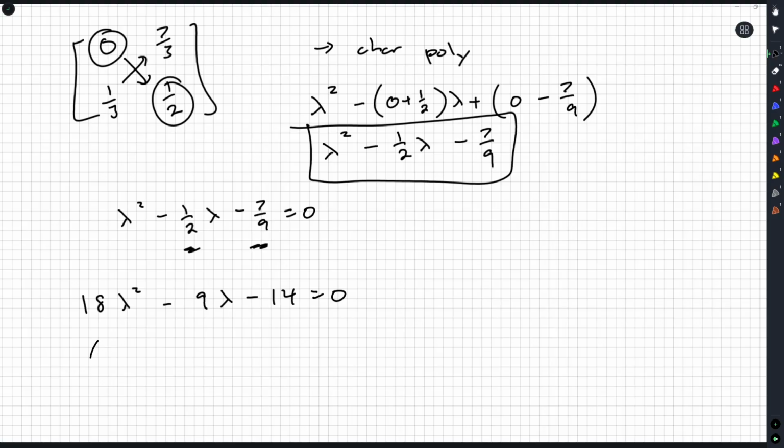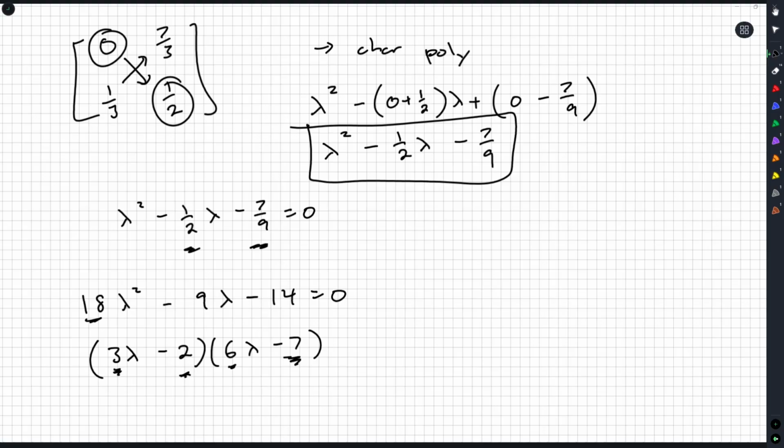And maybe 3 lambda minus 2, and then like 6 lambda minus 7, or something like that. In fact, the reason I chose 3 and 6, 18, 2 and 7, 14. Signs here would need to change a little bit. And then, let's see, 6 and 2, 12. Oh, yeah, I think I did. That was just an idle guess.